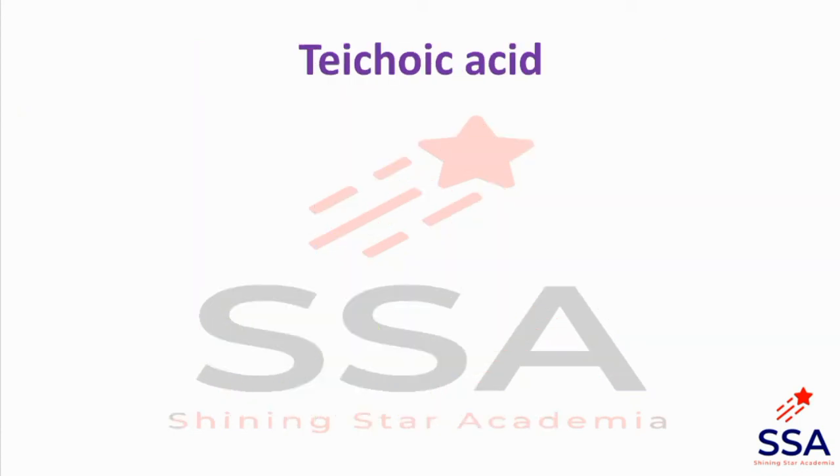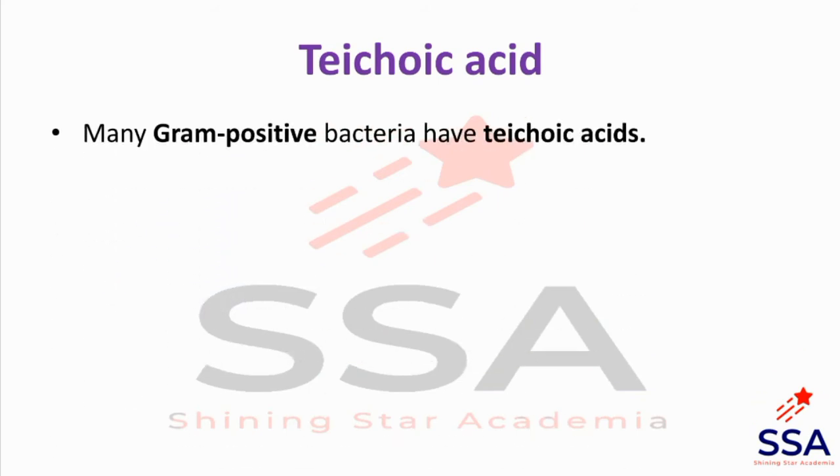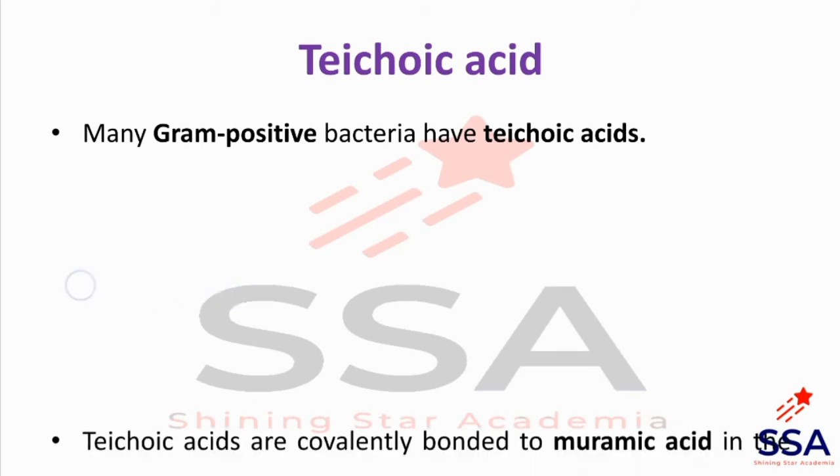Then the next component is teichoic acid. Teichoic acid is only found in the gram-positive bacterial cell wall. As we have seen earlier, it is only present on the peptidoglycan layer of gram-positive bacteria. Many gram-positive bacteria have teichoic acid, and teichoic acid is one type of acidic molecule.